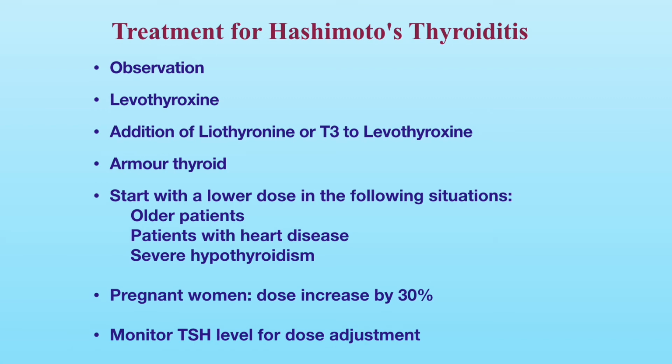Pregnant women with hypothyroidism require an increase of the dose of levothyroxine by about 30% to meet the higher demand for thyroid hormone during pregnancy. If you are on thyroid medication treatment, your doctor will check your TSH level periodically to make sure you are on the right dosage of thyroid medication. Overtreatment with thyroid hormone can accelerate bone loss, leading to osteoporosis or making osteoporosis worse. Levothyroxine overdose can also cause arrhythmias.